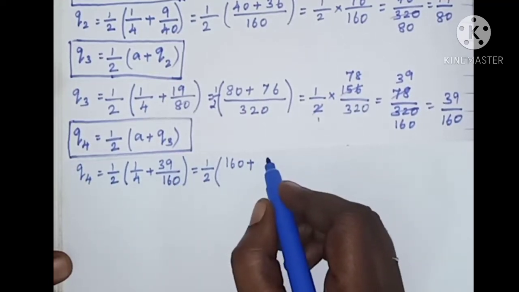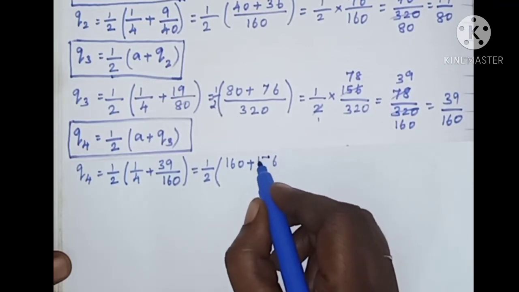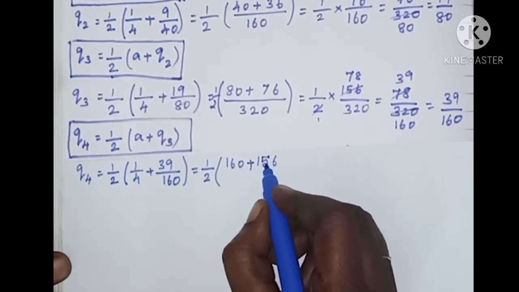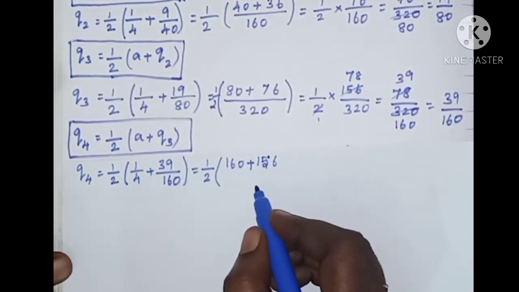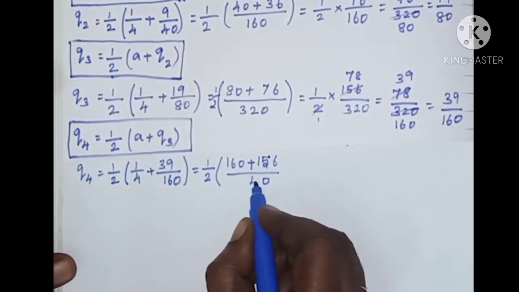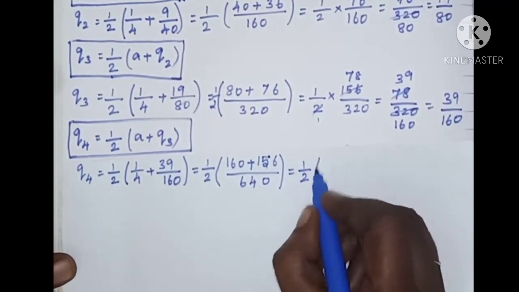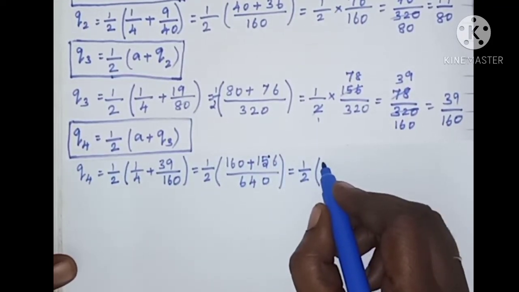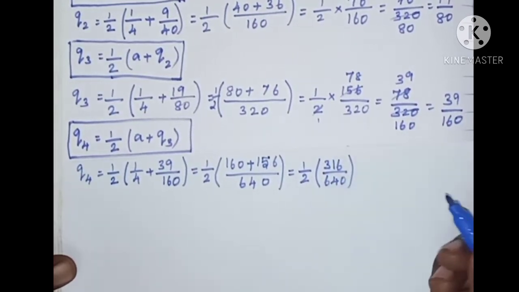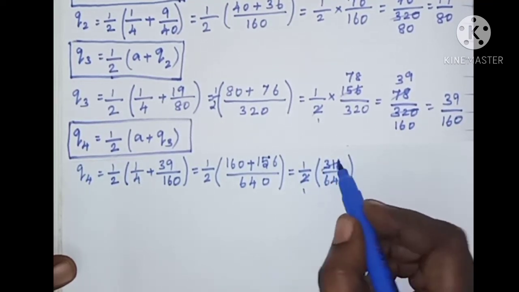plus 4 into 39 is 156, divided by 4 into 160. 4 into 160 is 640, which is equal to 1 by 2 into, adding these two numbers we will get 316 divided by 640. Now cancelling by 2 table we get 1 2s are 2 here.